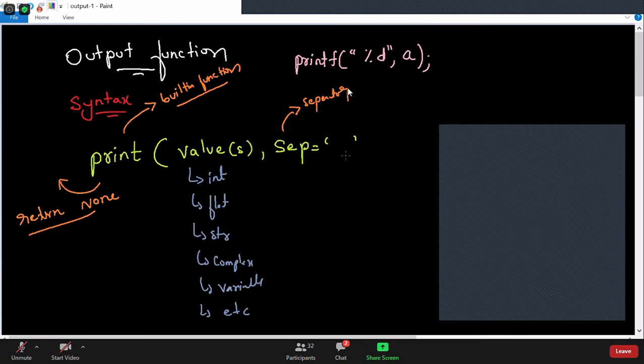Can we put 2 different separators? No, Siva Krishna, good question, but we cannot put 2 different separators. The separator will be common for that particular string.